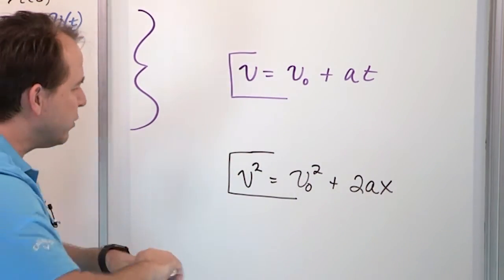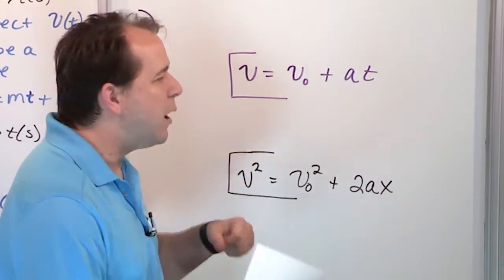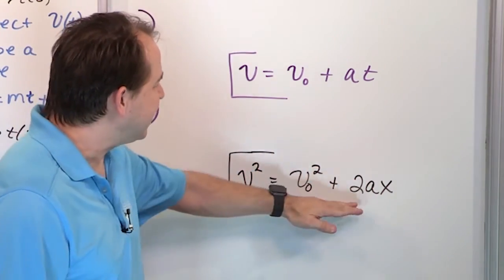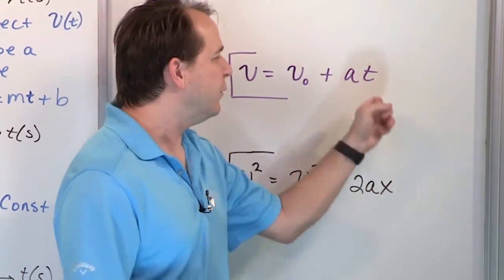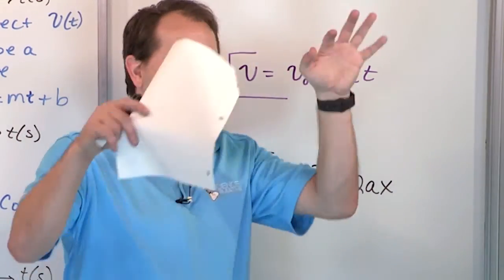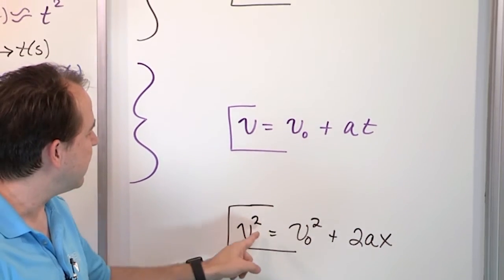It actually, notice, doesn't really come from anywhere new. It basically is just taking the first two and eliminating the time variable. How do we do it? We solve for time, plug it in, and then we rearrange everything, and what you're going to get is this equation.